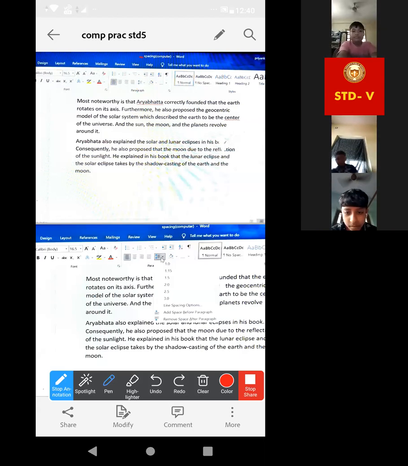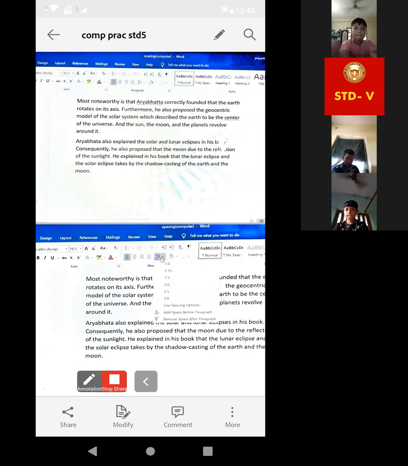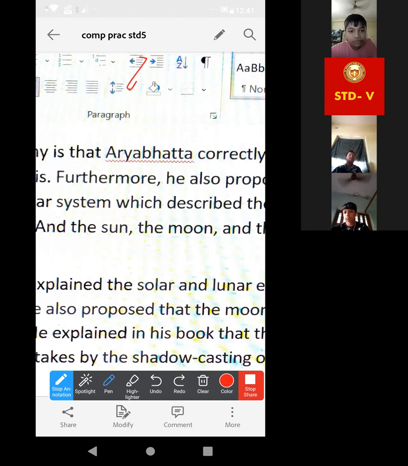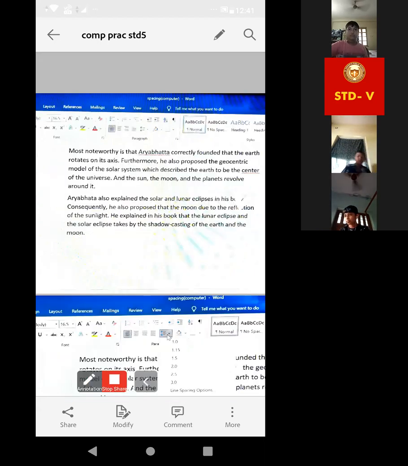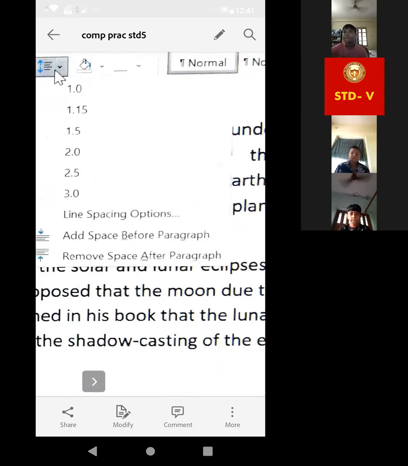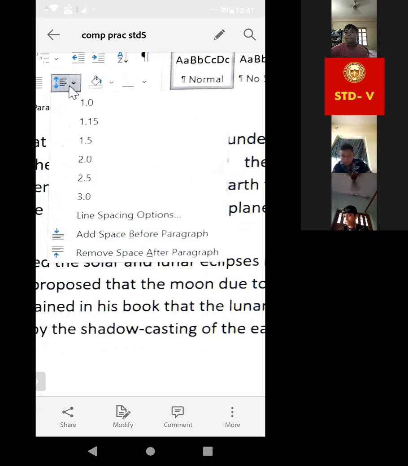Look, there is one arrow over there, now in this way. In this arrow, we have to click. If we click, then what will we get? Look at the next page. After clicking this option, look, we are getting so many options. Yes or no? So many options.